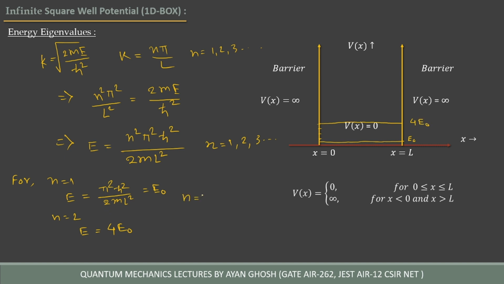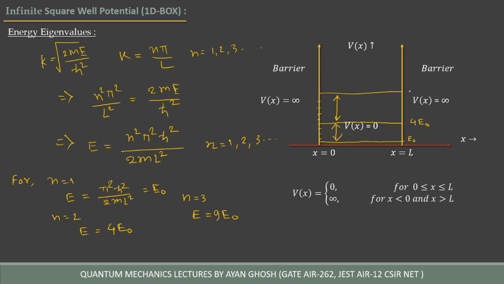Then for n is equal to 3, we'll get E is equal to 3 times 3, which is 9 E0. Okay, then 9 E0. So you can see the gap between the ground state and first excited state.